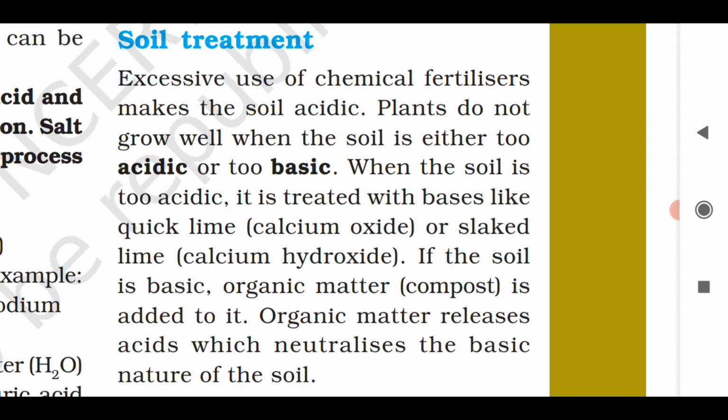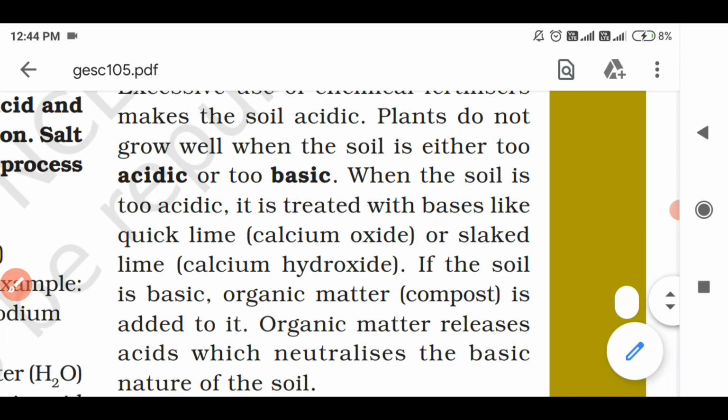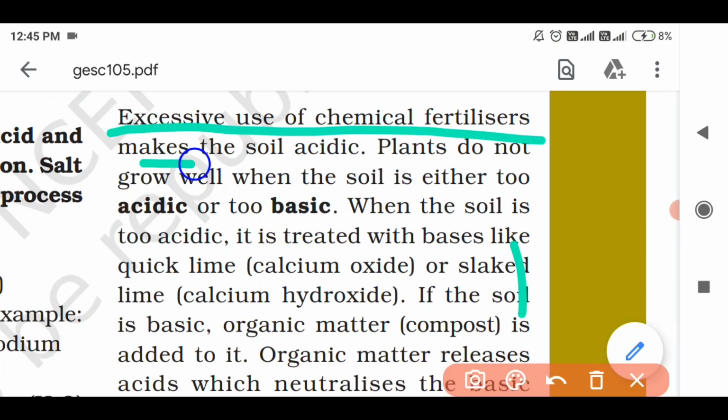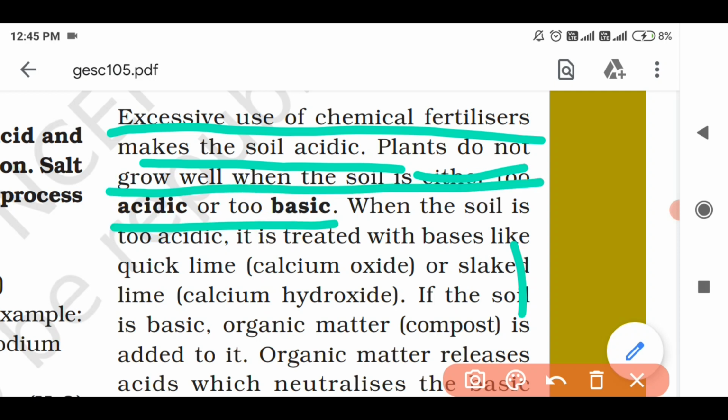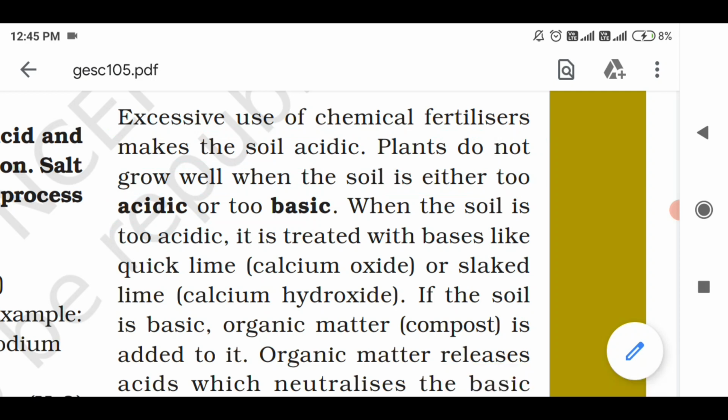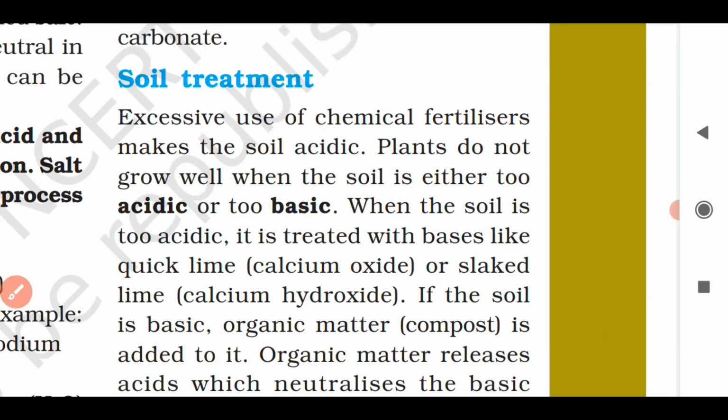So when the soil is too acidic, it has to be treated with bases so as to neutralize the effect of acids. Understood? So what is written over here? Excessive use of chemical fertilizers makes the soil acidic. Plants do not grow well when the soil is either too acidic or too basic. So when the soil is too acidic, it is treated with bases.